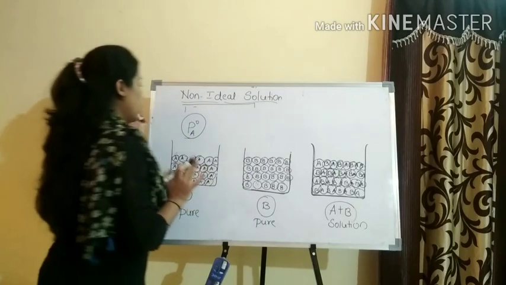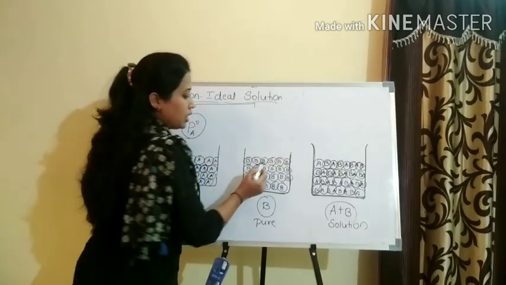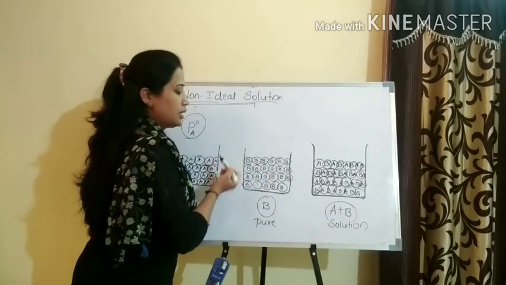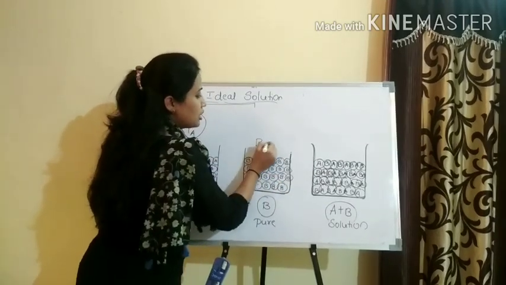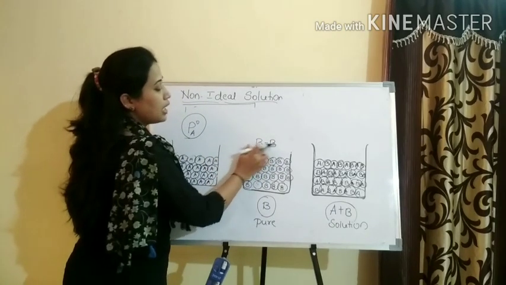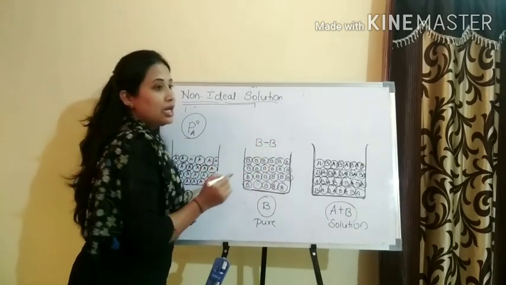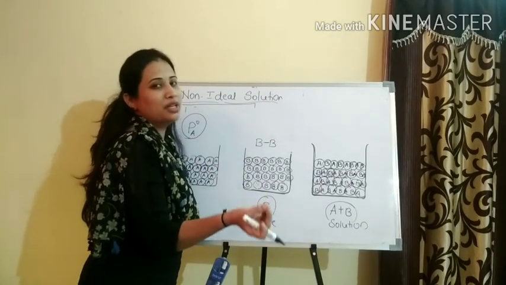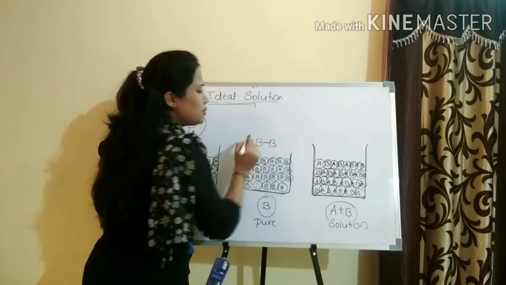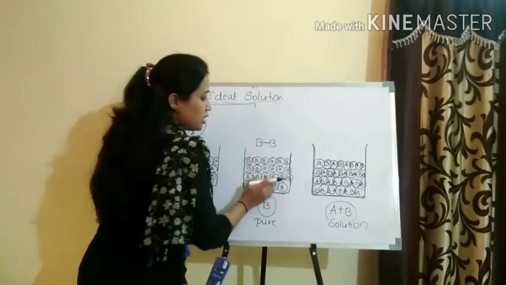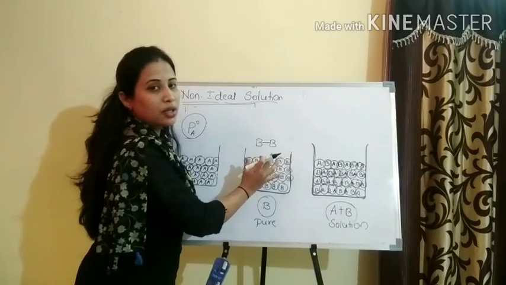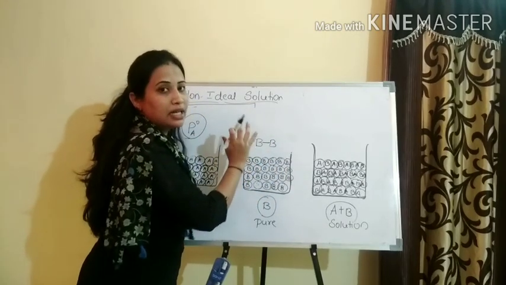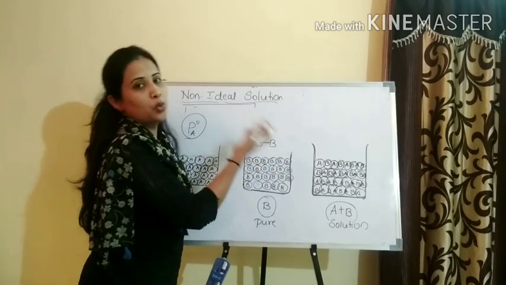Similarly, come to the B component. Here obviously the same thing happens. This B molecule is surrounded with similar B molecules in and around the container. If the interaction, the force of attraction, the bond between the BB molecules is very weak, they are loosely held with one another, so their escaping tendency into a vapor state is more.